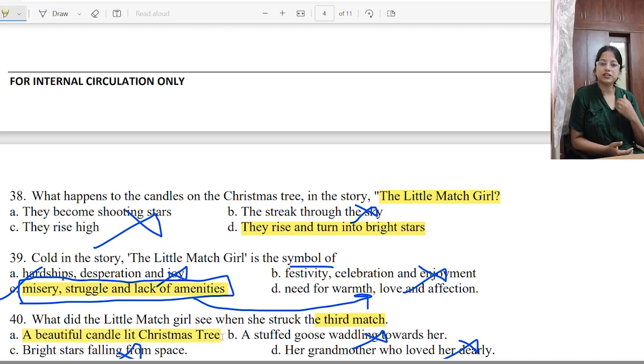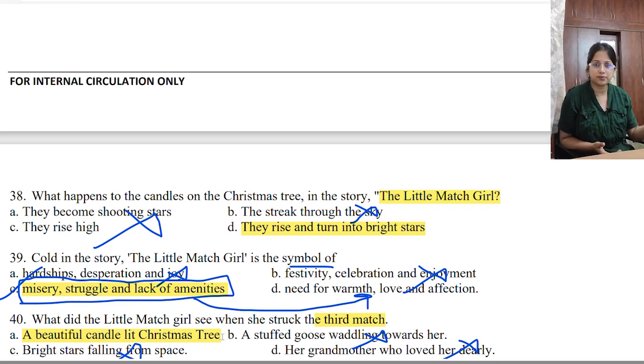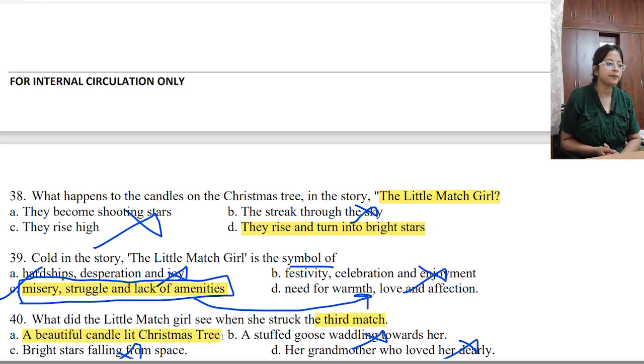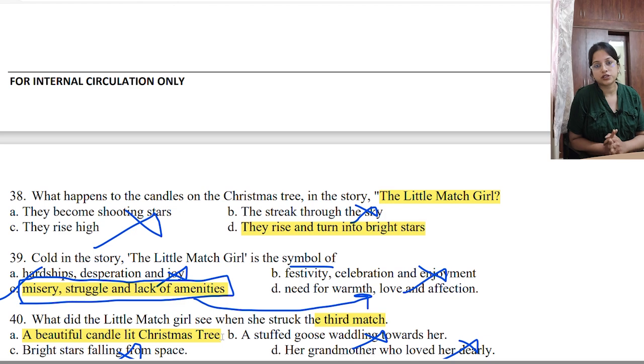A beautiful candle lit Christmas tree full of lights and stars and balls, which symbolize her childlike interests, her wish to enjoy her life. Okay. So that is all we have done, the questions from The Little Match Girl.